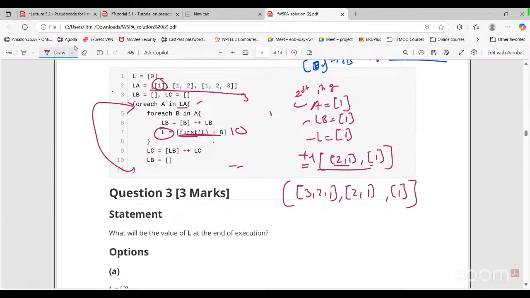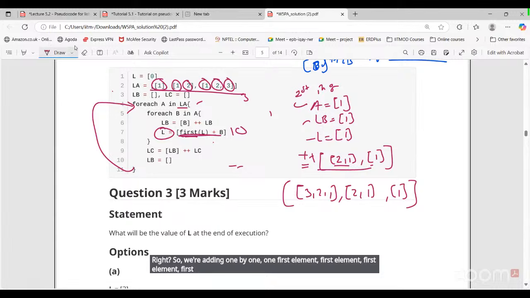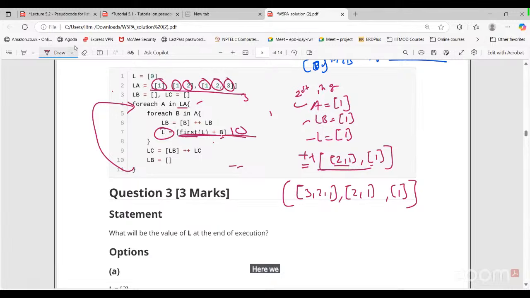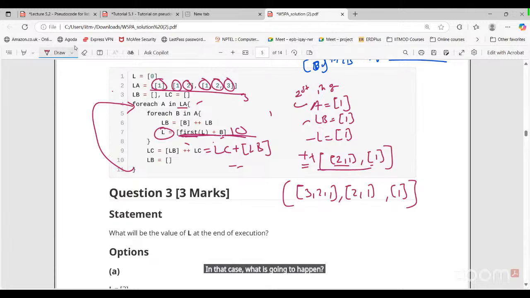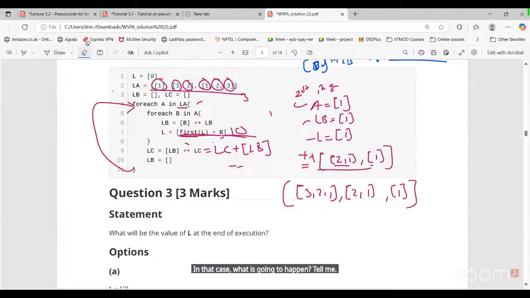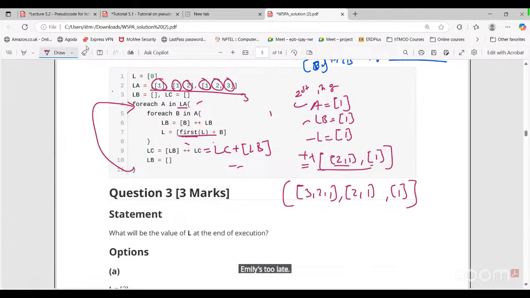So we're adding one by one. First element, first element, first element, first element, first element. Here we got 10, right? And here we are reversing the list. If I say like this LC plus LB, in that case, what is going to happen? Tell me. Same list will return. No. How same list? What did you say, sir?